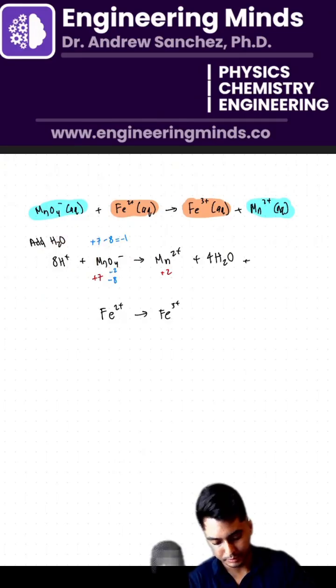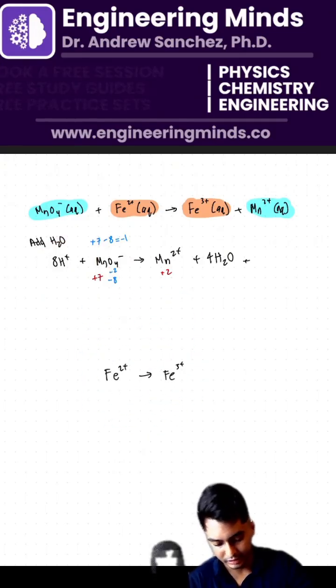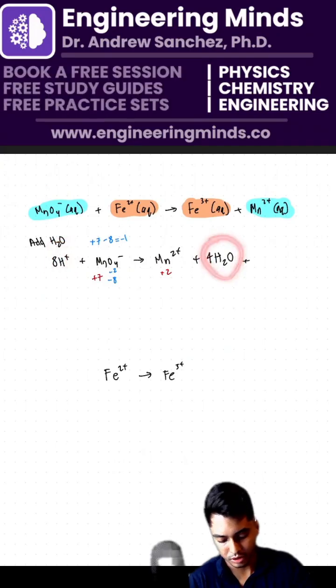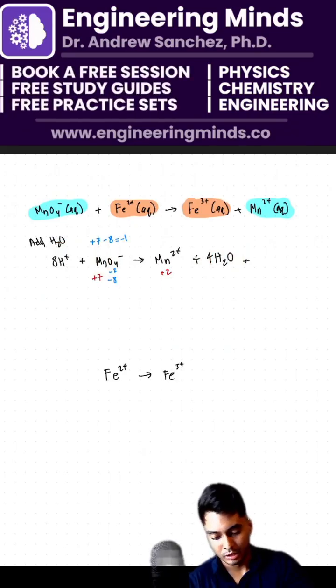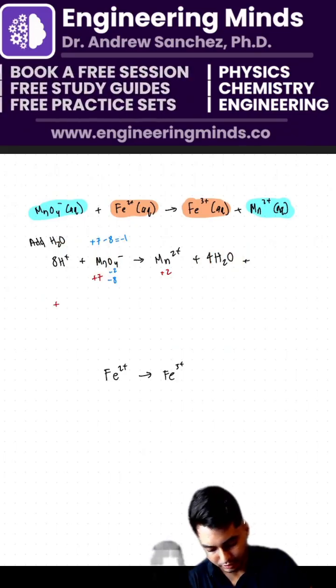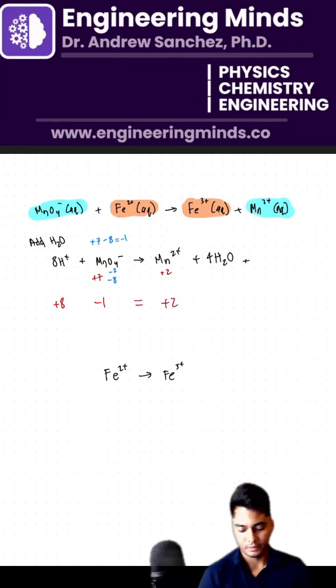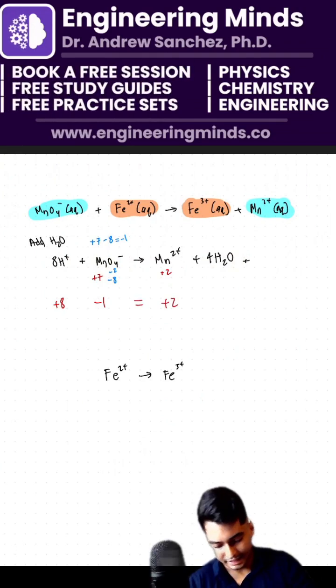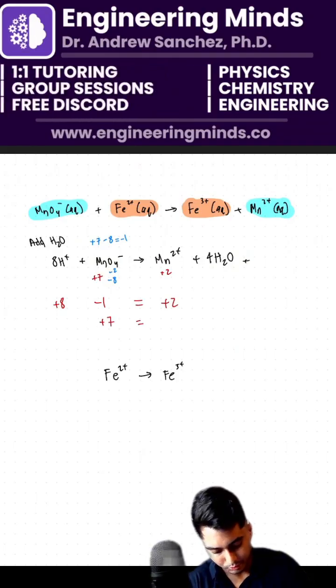So effectively, let me bring my second reaction down on the bottom here. So now we balance the H's, we balance the oxygen, we balance the Mn, and now we have to balance the charges. So the overall charge, I have plus 8 minus 1 equals plus 2. So overall, I can add electrons. So overall, I'm going to get plus 7, okay, equals minus 2.